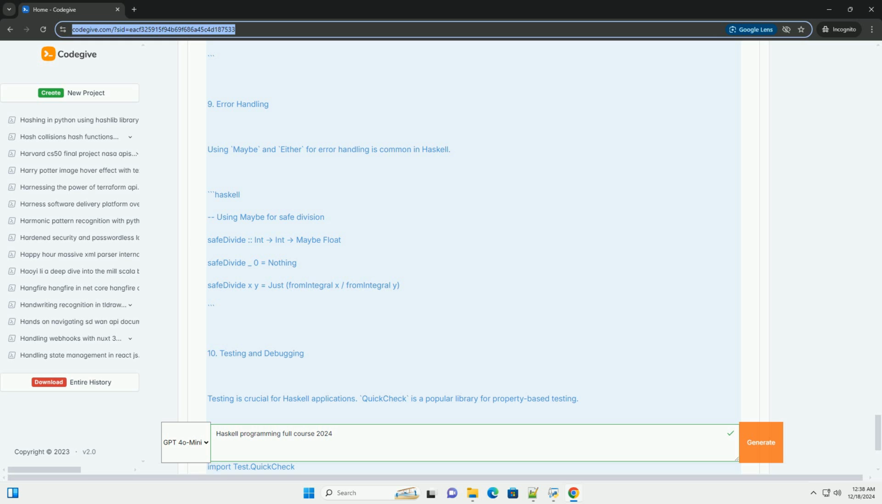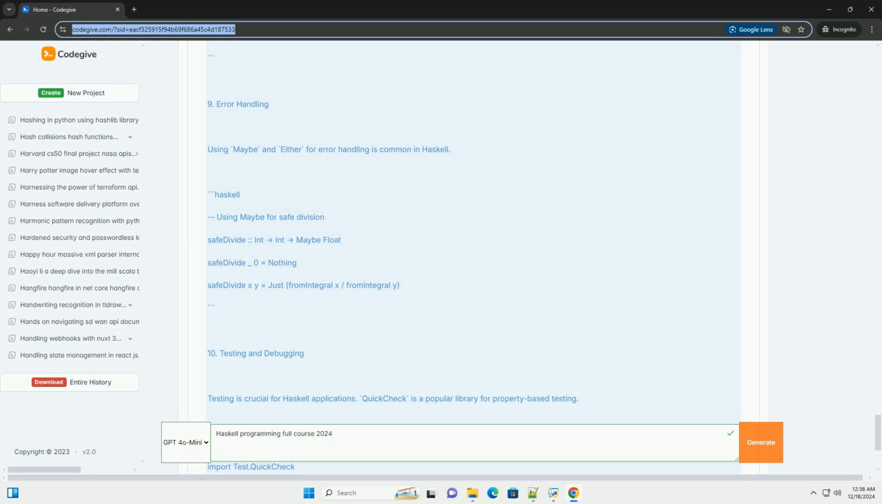10. Testing and debugging. Testing is crucial for Haskell applications. QuickCheck is a popular library for property-based testing. Haskell. import Test.QuickCheck. Example property. prop_reverse, [Int] -> Bool. prop_reverse xs equals reverse (reverse xs) equals xs. Run the tests. main, IO (). main equals quickCheck prop_reverse.